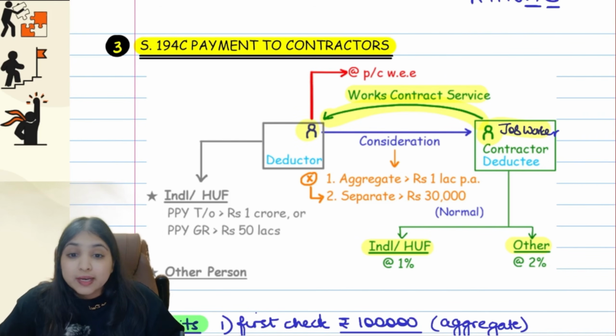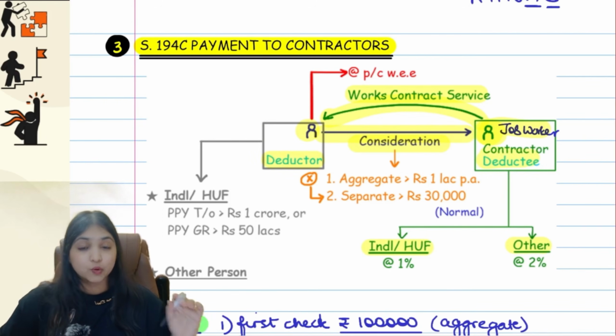Blue, okay? So in return, of course, Blue will pay consideration for the service, guys. So this consideration becomes income for Mr. Green. So that income, the source is Mr. Blue. So at source, tax will be deducted. So Blue will become the deductor of tax and Green will become the deductee of tax, okay?